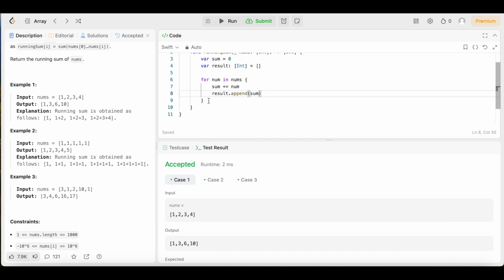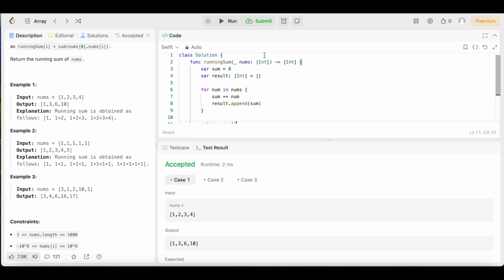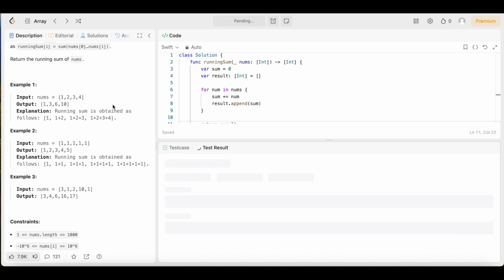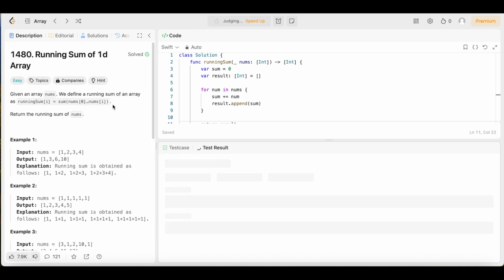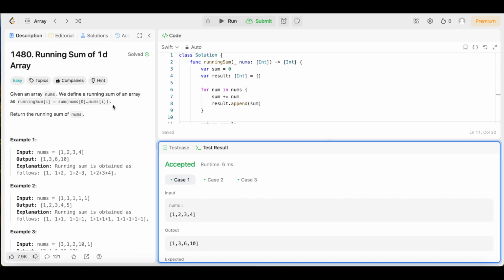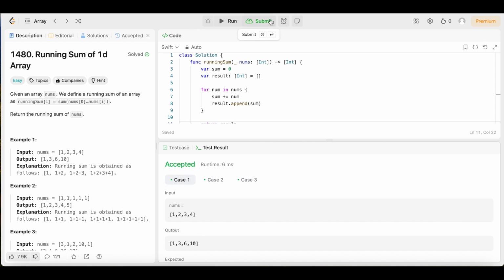Then after that, we are going to say return result. And that's all she wrote, y'all. That simple, that easy. Let's run it, make sure it runs, make sure I'm not moving too fast, but it should run. I think it's good, no typos or nothing. That's what I like to see, y'all. It's accepted. So let's submit it. Fingers crossed that it stays submitted and it still works after it's submitted.